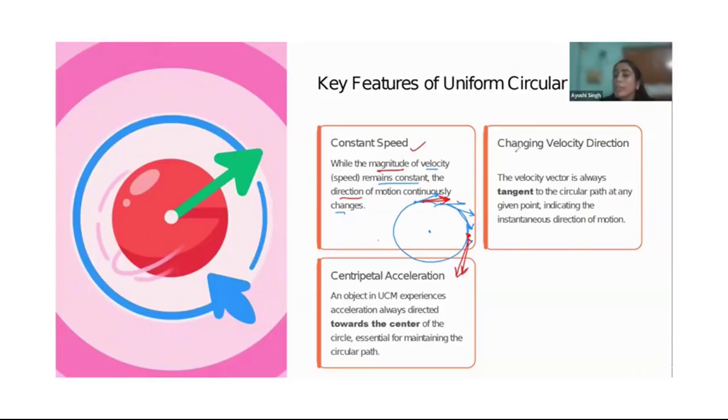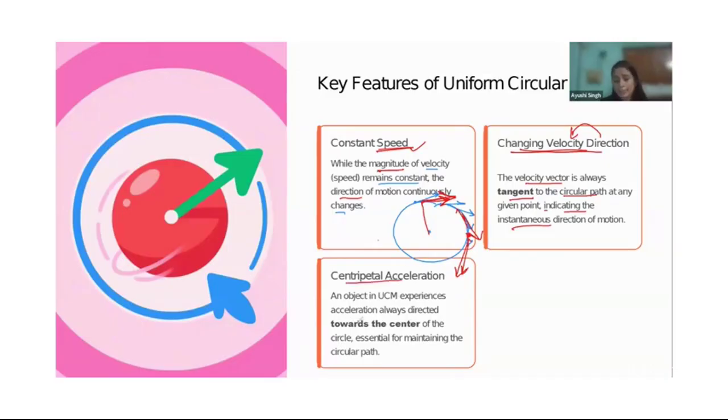Now, let's talk about the changing velocity direction. The velocity vector is always tangent to the circular path at any given point, and indicates the instantaneous direction of motion. What do we mean by that? Again, the same thing I told: velocity is speed with direction, nothing else. Magnitude with direction. So at every tangent, you will see there is an instant change in the direction of motion, and that is the changing velocity direction. The direction of the velocity is changing.